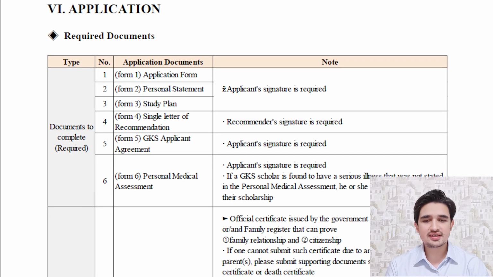So now we will discuss the required documents, that is, which documents you need to apply for the GKS undergraduate scholarship. You need the application form, personal statement form, study plan, and letter of recommendation. This year you need only one letter of recommendation, plus the GKS application, agreement form, and your personal medical form. These 6 forms are attached to the guidelines. In the next video I will guide you on how to fill these forms.